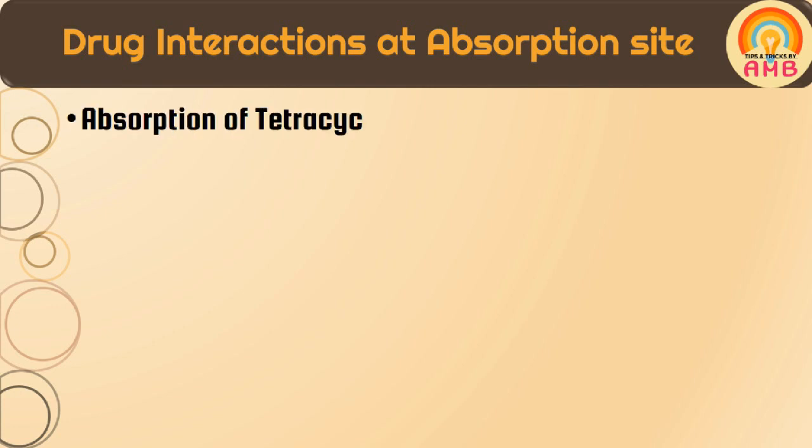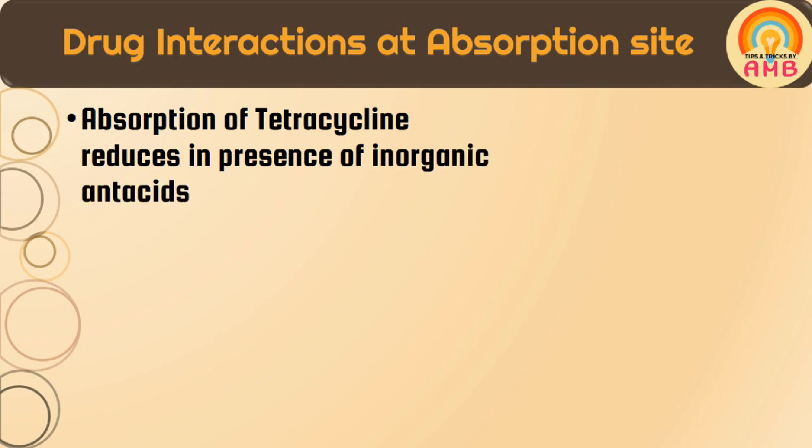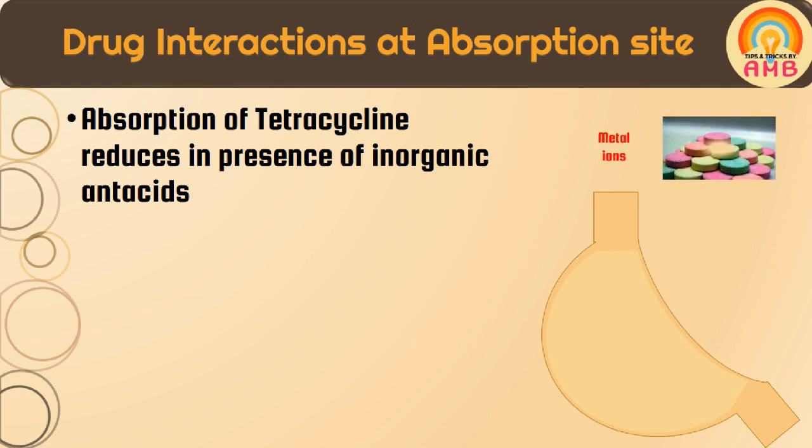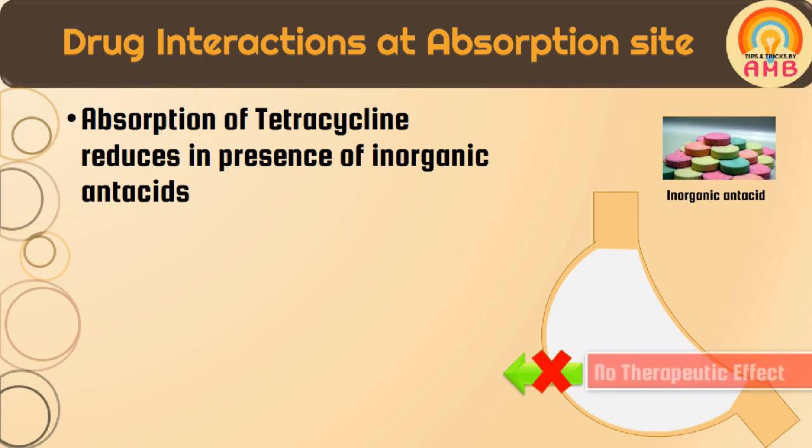Absorption of tetracycline reduces in the presence of inorganic antacids. Tetracycline forms an insoluble and unabsorbable complex, or chelate, with metal ions present in inorganic antacids. This complex will not be absorbed and we will not get the effect of tetracycline.